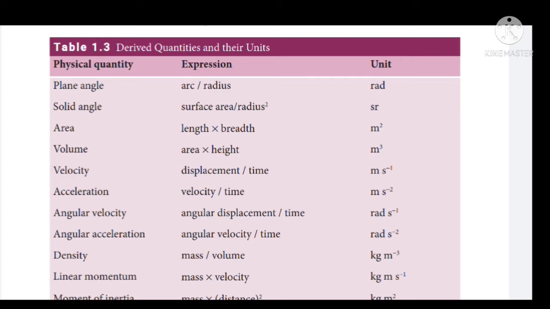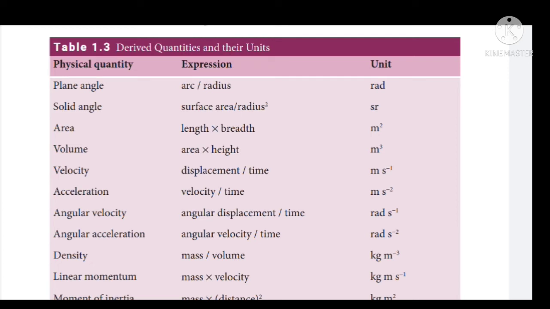And next one, solid angle. The expression for solid angle is what? Surface area by radius squared. What is the unit for solid angle? It is steradian. Steradian is represented by what? Small sr. And the next physical quantity, area. Area is nothing but length into breadth. How is the length measured? It is measured in terms of meter, and breadth is also measured in terms of meter. Then meter into meter will become meter squared. So meter squared is the unit of area.